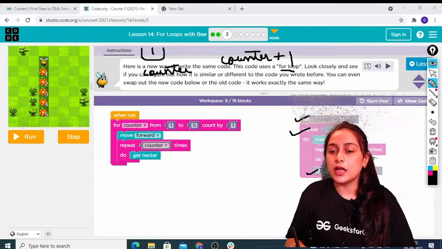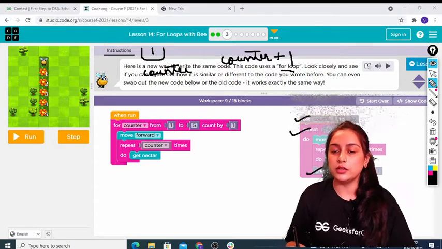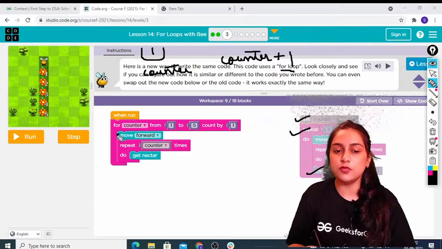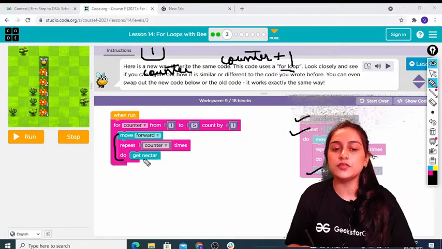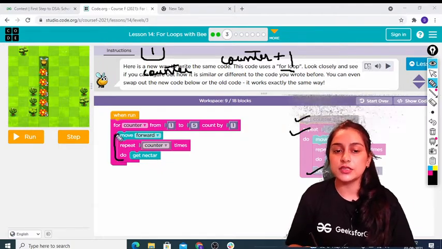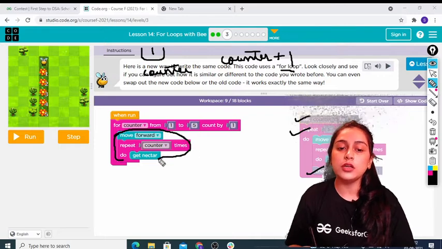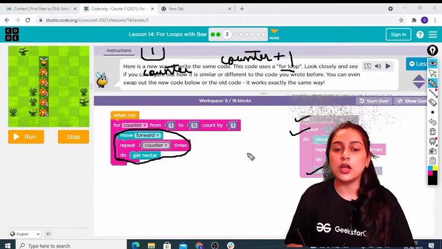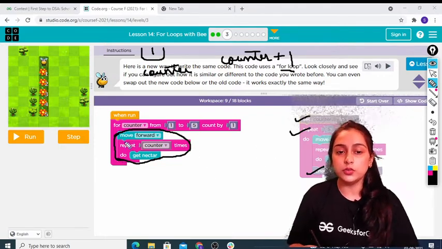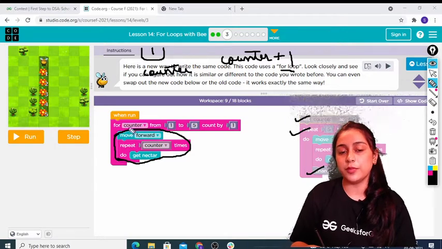So last में we are writing this line that every time we want counter to increase by 1. And this is the loop portion that is the same: move forward and repeat counter times, do get nectar, right? So this is the same thing, we are not changing this, only these things are changed. So now let's see how we do things by using a for loop.